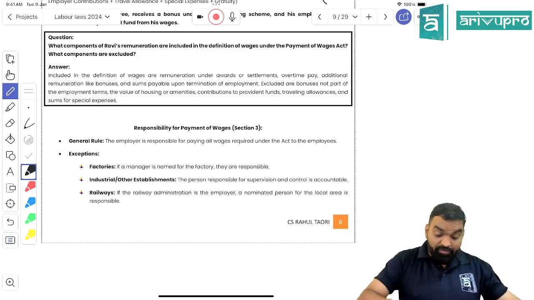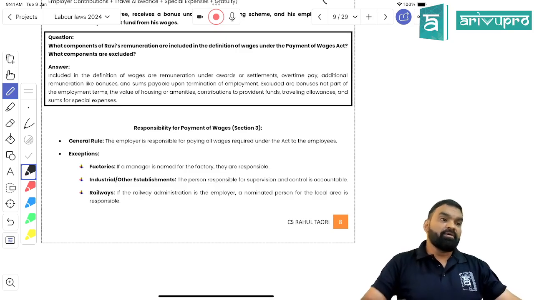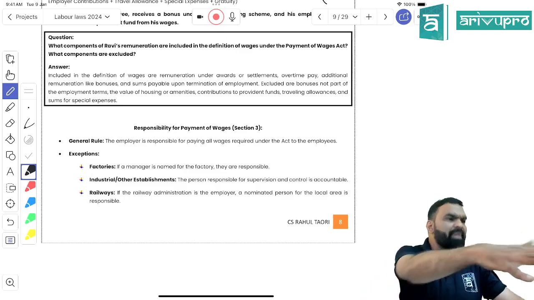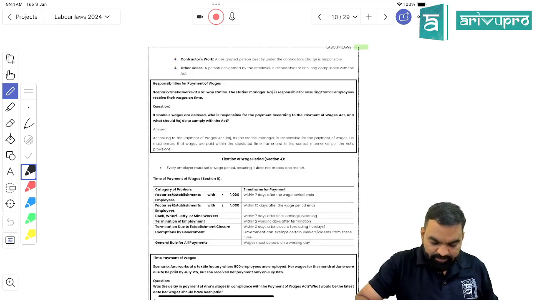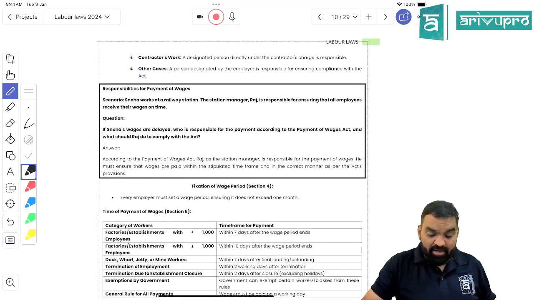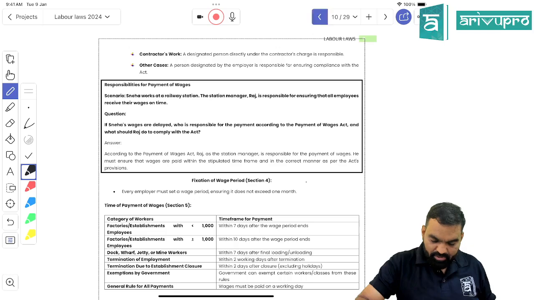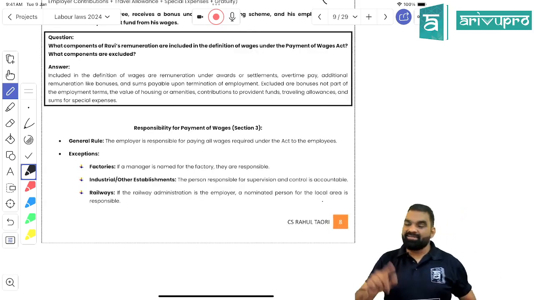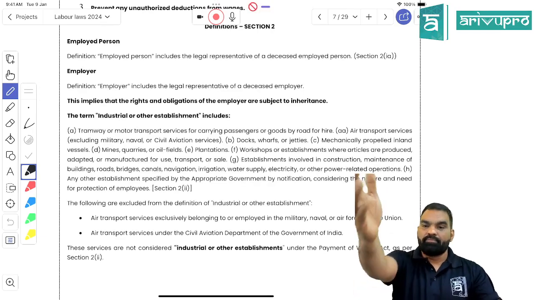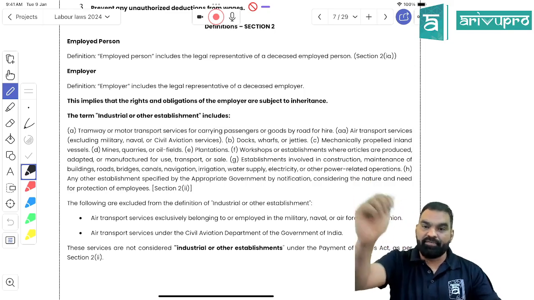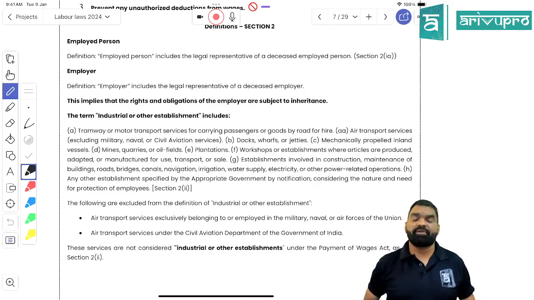Employer, right? If you belong to the railway administration, then the railway station's concerned manager, the station master, right, students? In case of a contractor, who is responsible, beta? The contractor himself, right? Got my point, students? So what is section 3? Explain section 3 and its practical relevance. What is the practical relevance, beta?